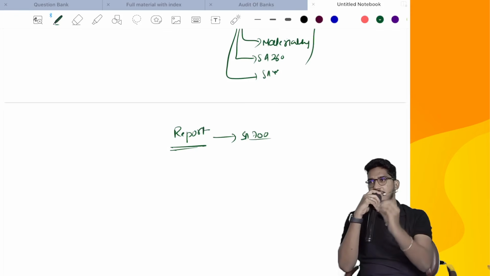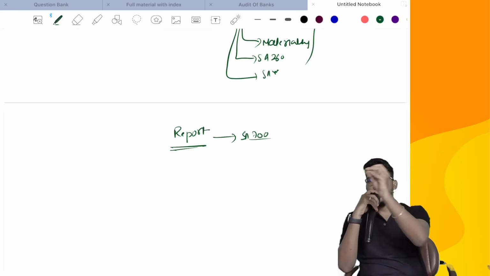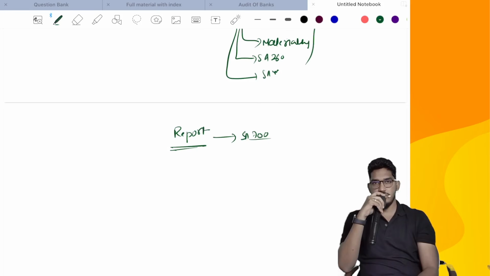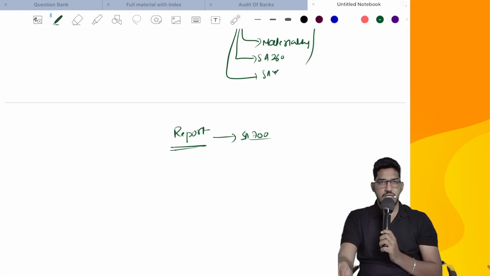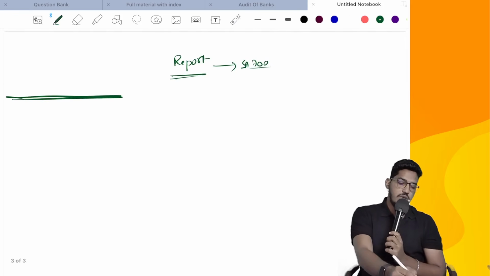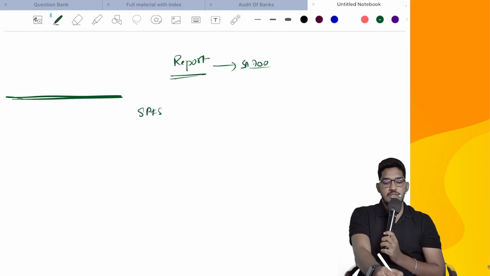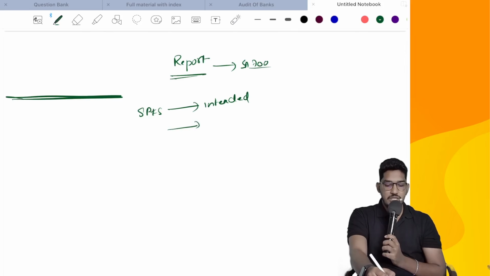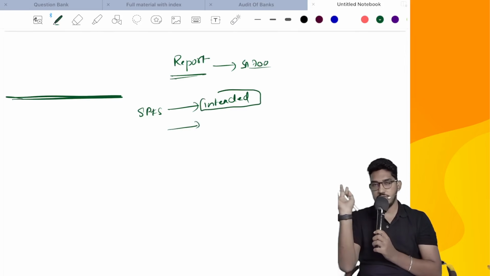So same SA700 requirements and all we will consider, and even we will give our audit reports also. But here they say one more extra thing when you are conducting audit of the special purpose financial statements. See guys, we all know that these special purpose financial statements are prepared only for intended users. And the information in that special purpose financial statements will help only these intended users.